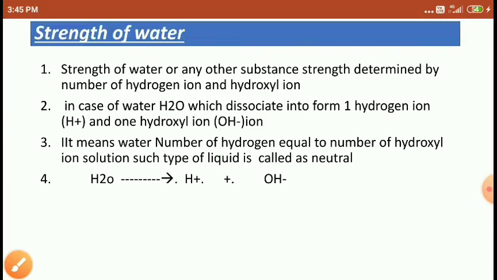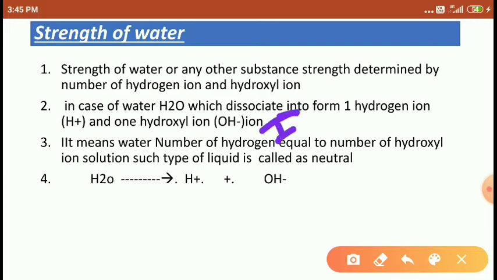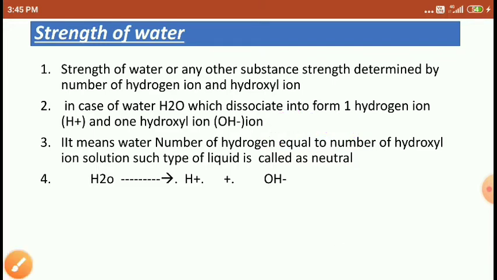Number of hydrogen ions equal to number of hydroxyl ions.